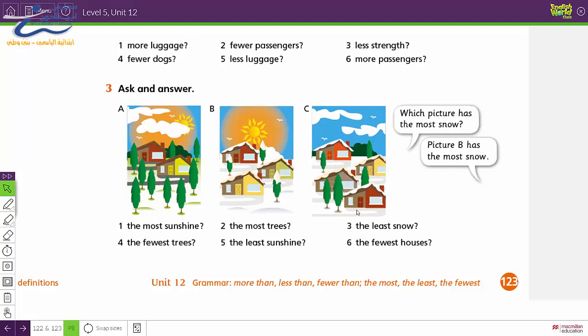Okay, so we have here 3 pictures. Now, let's read. Number 1, the most sunshine. Number 2, the most trees. Number 3, the least snow. Number 4, the fewest trees. Number 5, the least sunshine. Number 6, the fewest houses.